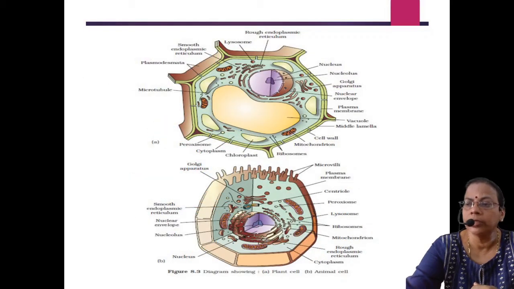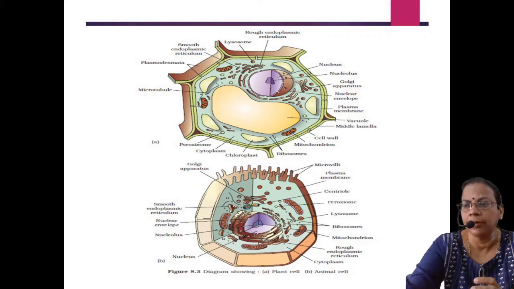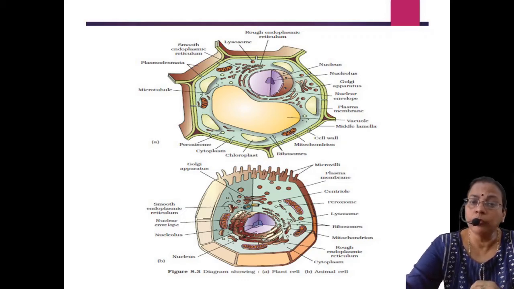Now we'll move on to the typical example of plant cell and animal cell. There are a few differences between them, but this is just an outline. The first one is the plant cell. The second one is the animal cell. The details will be given later.